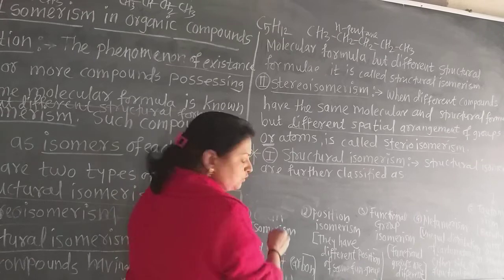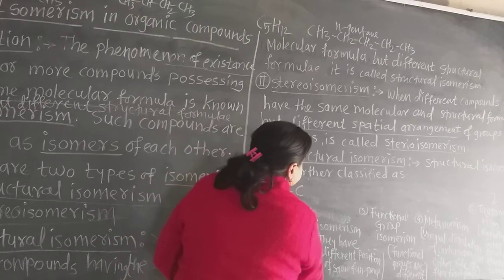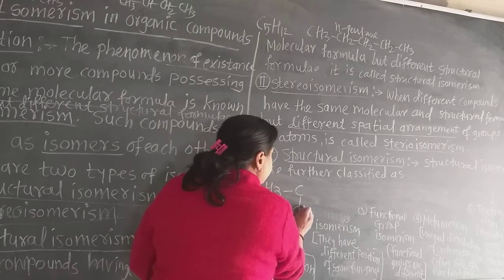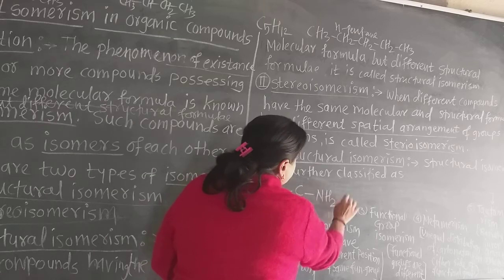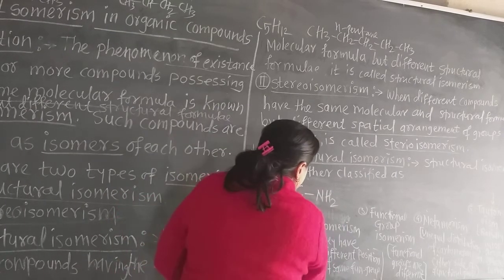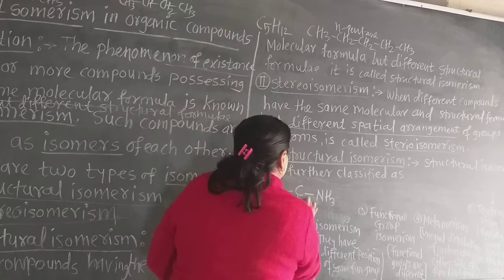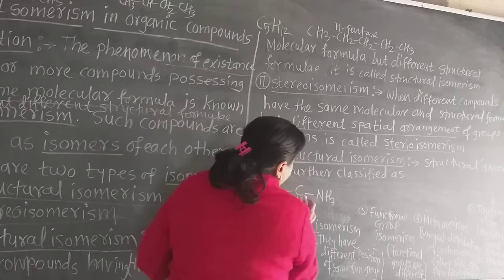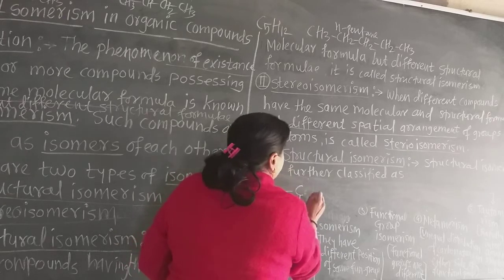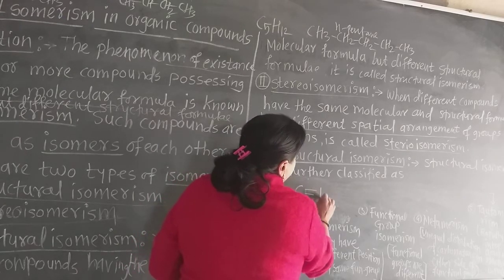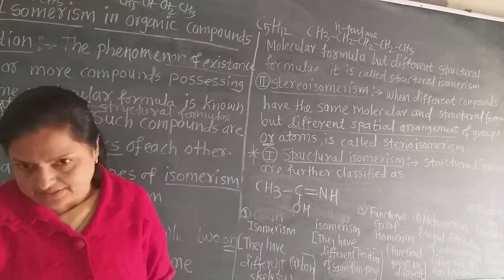Suppose this is CH3, C, with OH, and here NH, such a type of compound.